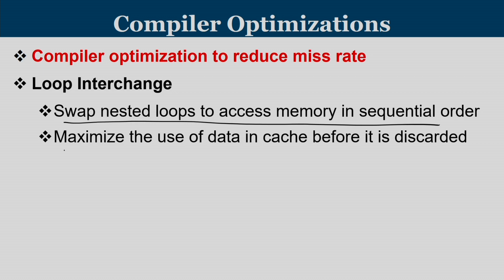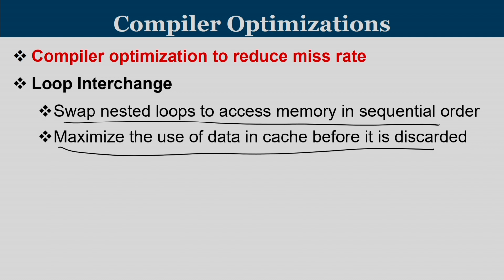In this mechanism, what we are trying to do is maximize the use of data in the cache before it is discarded. Let us say in an application, especially when you work with loops, you are going to bring a block of data. In the block, a few of the sub elements may be accessed, and then you are going to bring the next block.